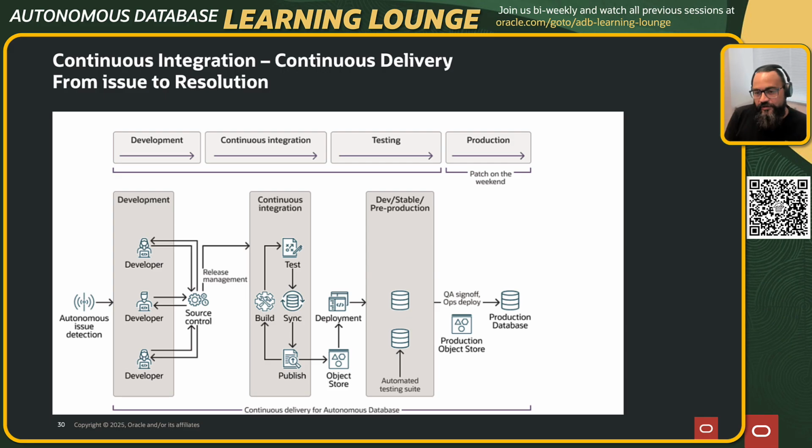One thing we have not called out here is essentially early access. What happens is, once patches are deployed in dev, stable, and pre-prod and signed off, we'll typically deploy them in early access 1 week before it goes to production. And I do have a slide about it, I'll talk about it, but that's how we operate, right? On a continuous basis, this is done every week. And there have been very, very few occasions in the last 6 or 7 years of ADB that we have missed this cadence.